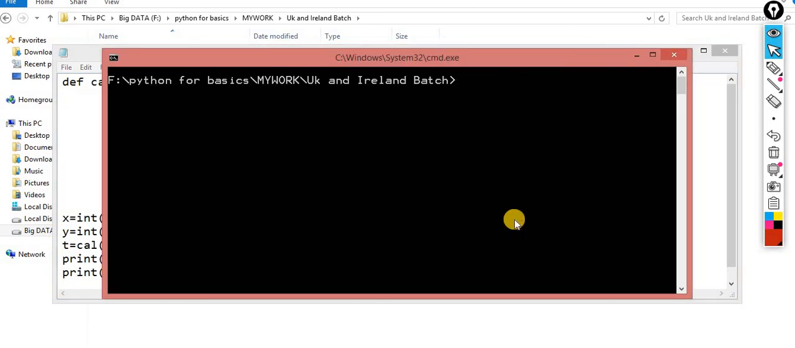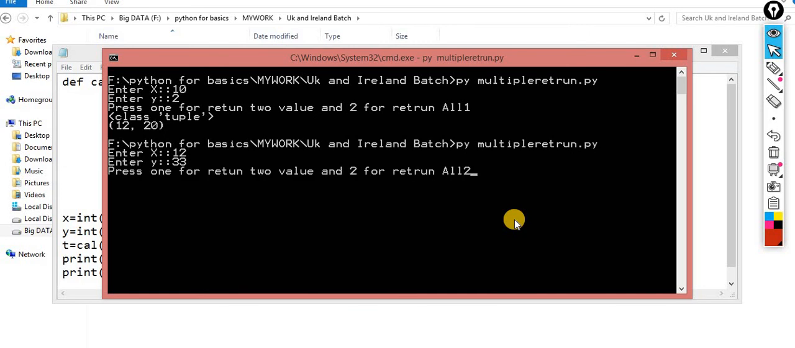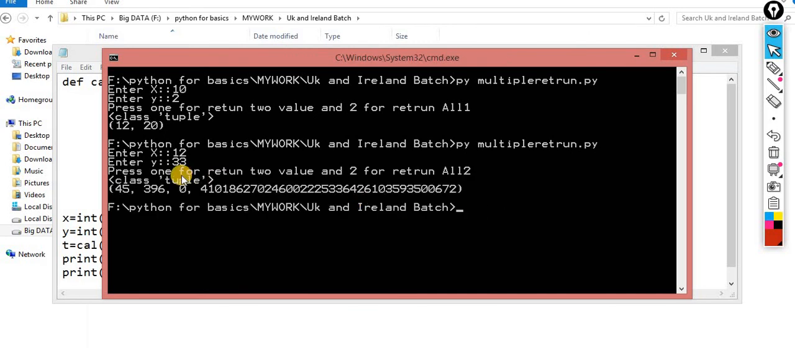One function that runs according to your choice. 10, 2. Press 1 to return 2. Okay, you are getting only two results, 12 and 20. Again 12, 33, and this time I am pressing 2, and it is returning me all the values. Okay, this is the power.